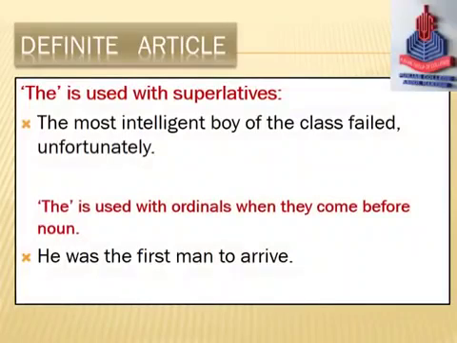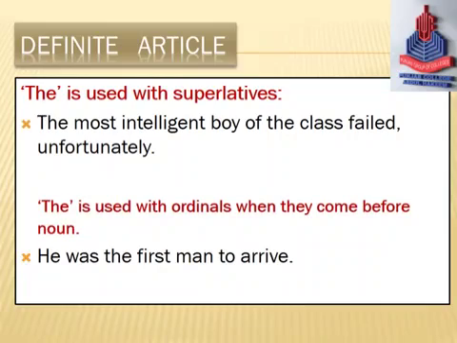Another use of definite article "the". "The" is used with superlatives, with the superlative degree of an adjective. The most intelligent boy of the class failed, unfortunately. Intelligent, more intelligent, and most intelligent.